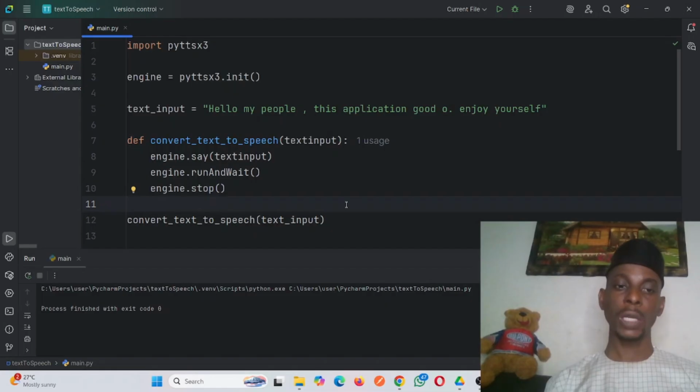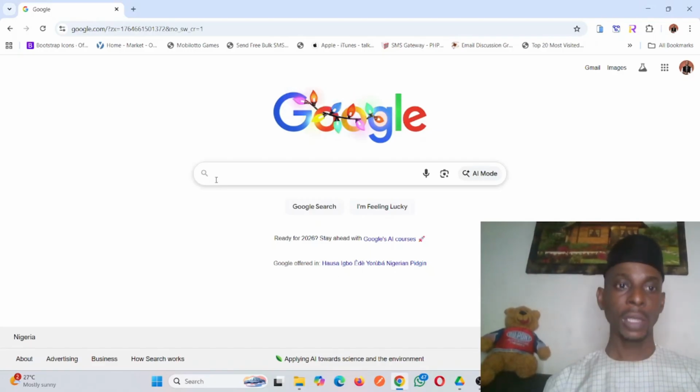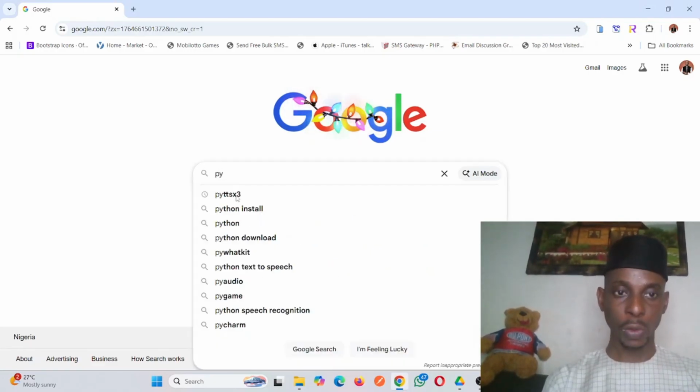A lot of people will know how to do this on their own. For people who don't know, this is how they do the magic. You can search on Google and see how to apply it. So we'll use Google to find this package and see how to do that. We will go to our browser and search for the package we will use. It is pyttsx3, remember.